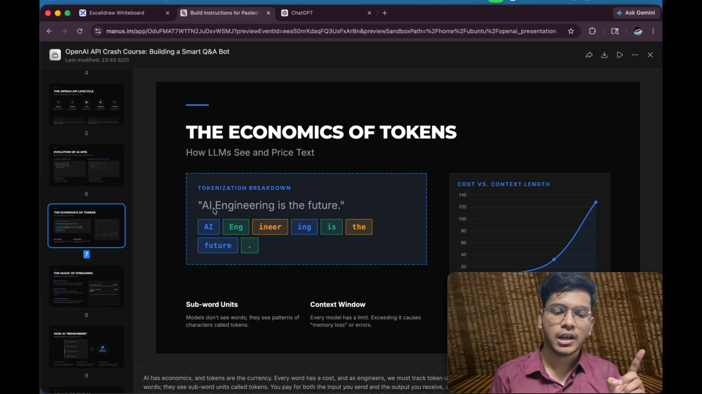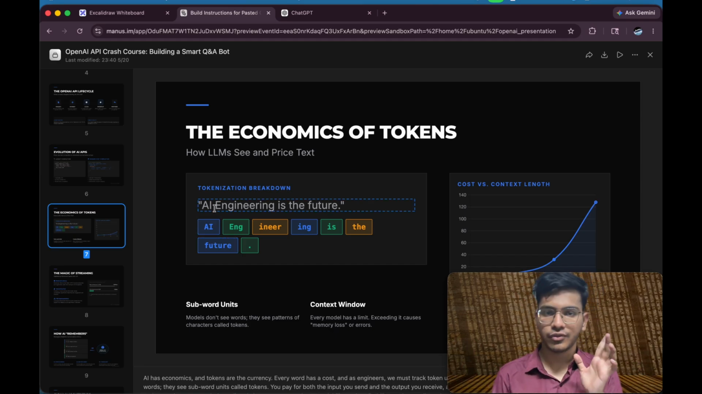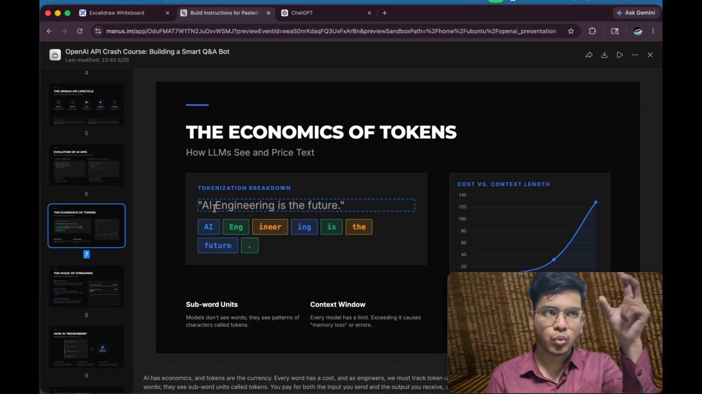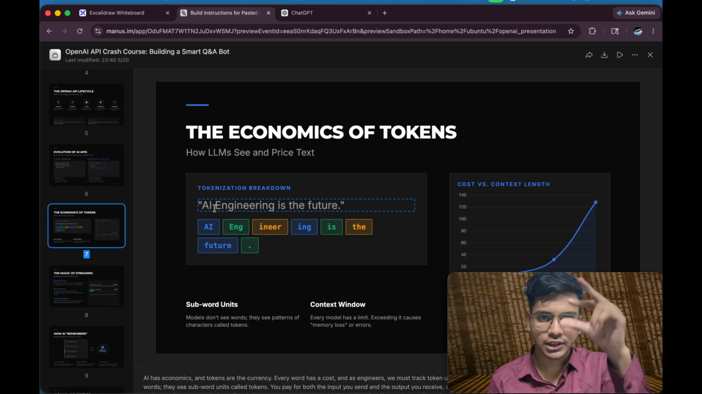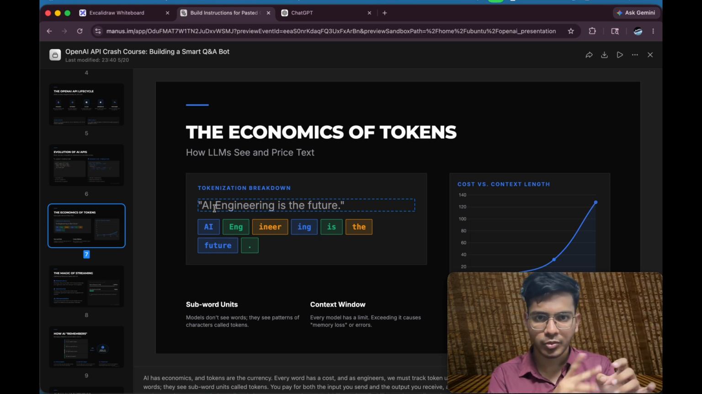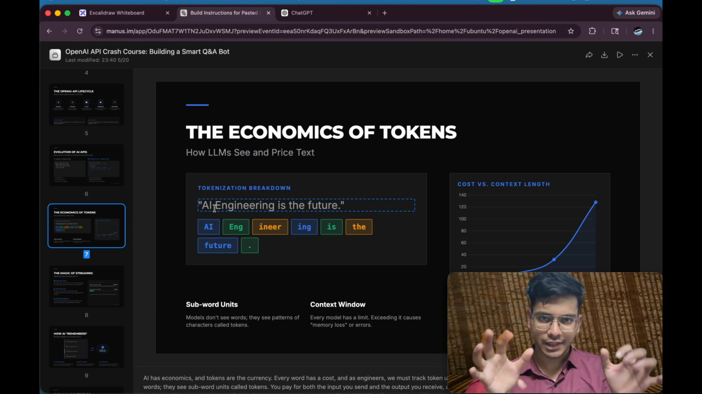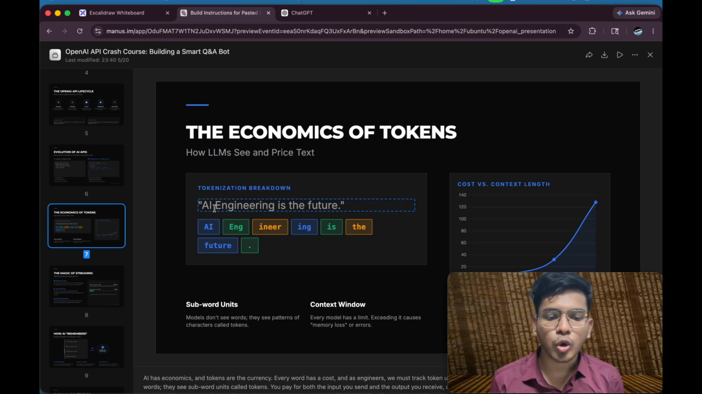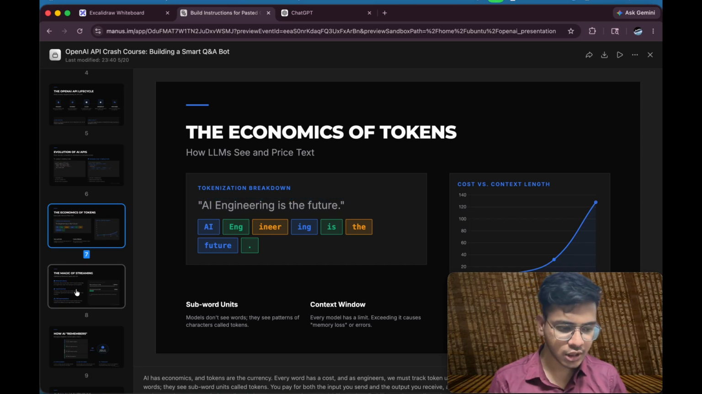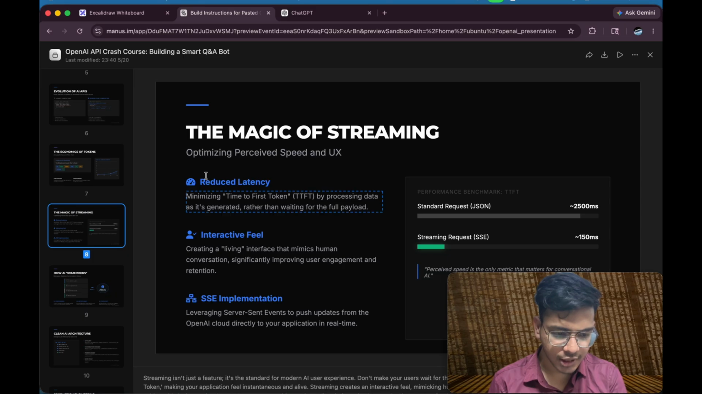For example, here we have AI engineering is the future. I know you will not get it, you will not understand what I'm talking about, but each word will have a unique number associated with it. The entire process of breaking an entire sentence into words and words into numbers is known as tokenization. We'll talk about tokenization in detail, but yeah, this is the thing.